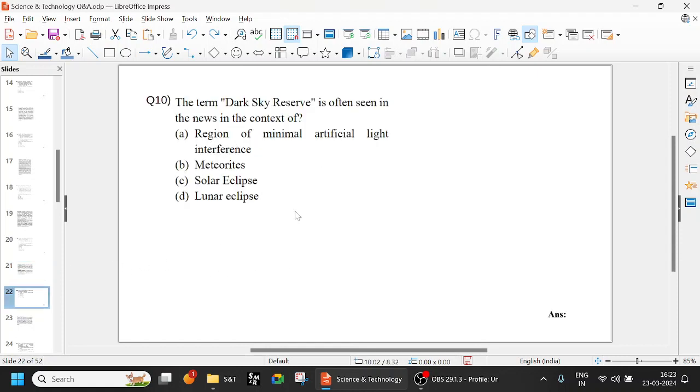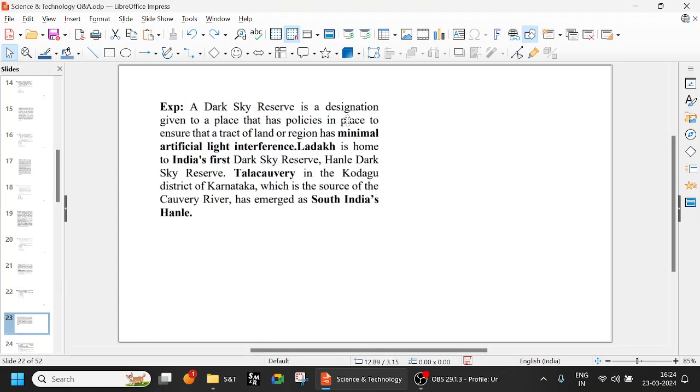Okay, so let us look at the 10th question. The term dark sky reserve is often seen in the news in the context of: a region of minimum artificial light interference, meteorites, solar eclipse, or lunar eclipse. The option is A. So it is a region of minimal artificial light interference. A dark sky reserve is a designation given to a place that has policies in place to ensure that a tract of land or region has minimal artificial light interference.